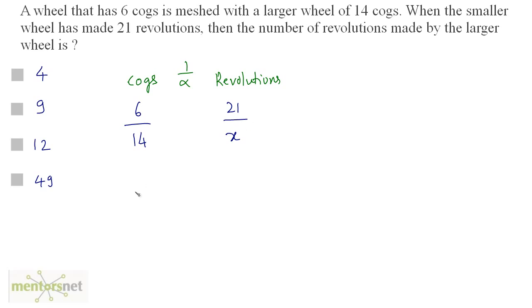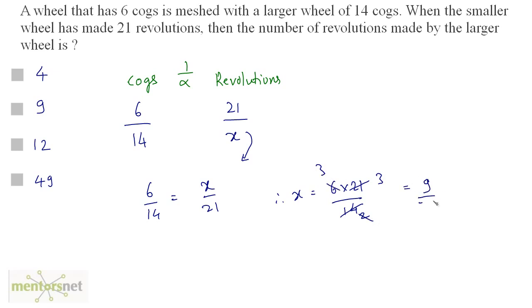So we have 6 by 14 is equal to, we will invert this ratio, x by 21. So therefore x is equal to 6 times 21 by 14. 7 twos are 14, 7 threes are 21. 2 times 3 is 6. So 3 times 3 is 9. So the number of revolutions made by the larger wheel is 9. Option B.